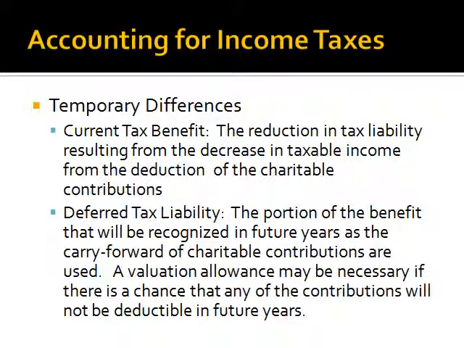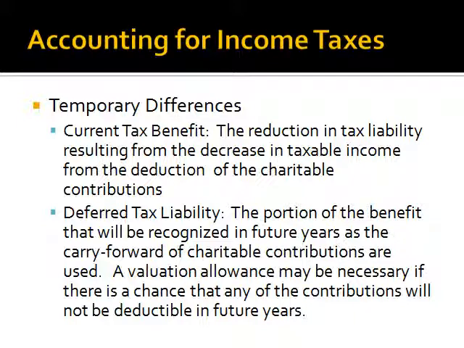Once we've finished our discussion here of tax reporting issues, we'll move along to accounting for income taxes. As you will remember, when accounting for income taxes, there can be temporary or permanent differences. We'll start first with the temporary differences. Under temporary differences, we can have a current tax benefit, which is defined as the reduction in tax liability resulting from the decrease in taxable income from the deduction of the charitable contributions. There can also arise a deferred tax liability, which is the portion of the benefit that will be recognized in future years as the carry forward of charitable contributions are used.